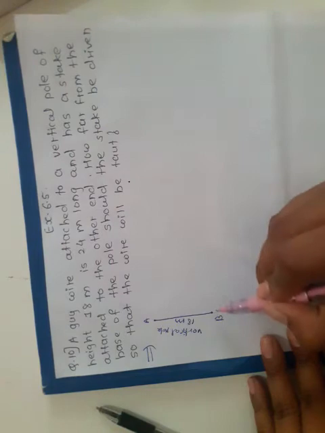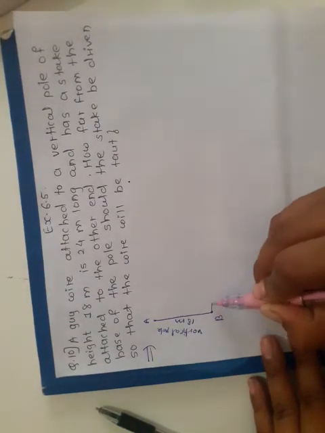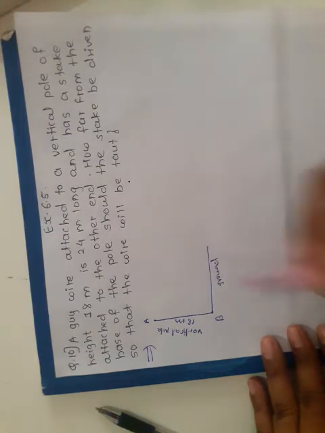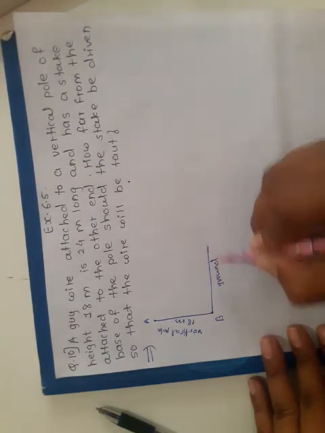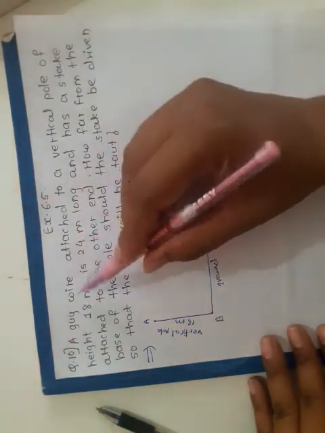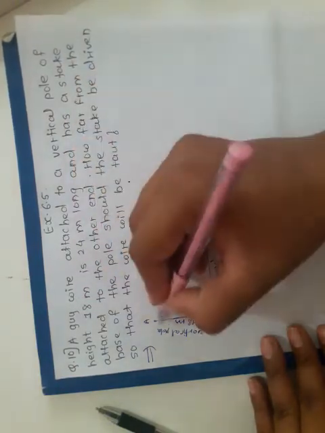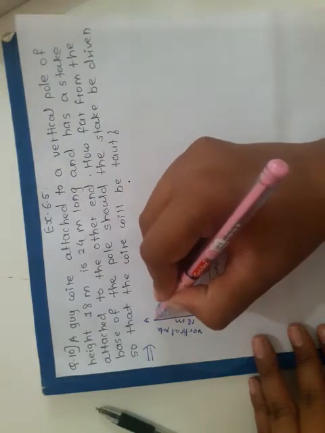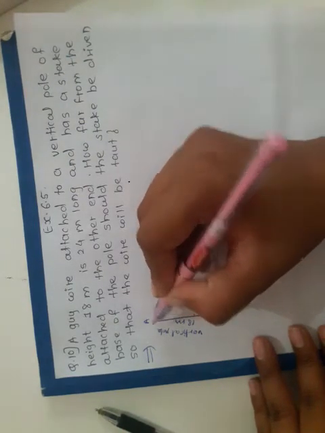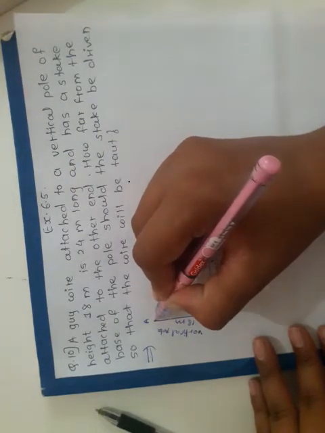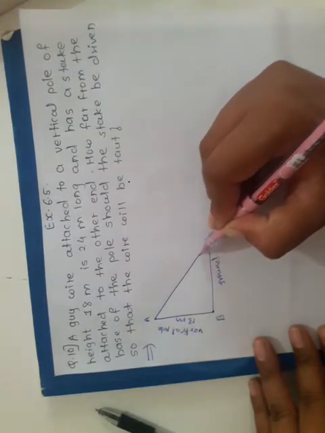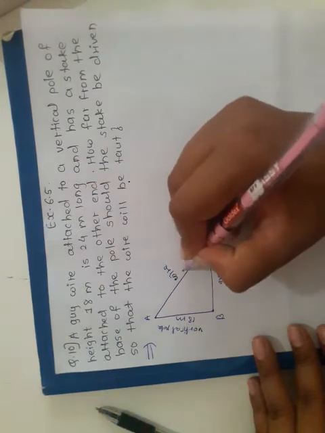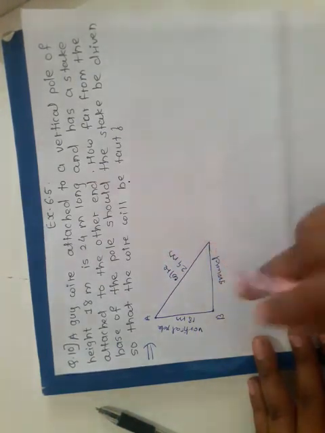Obviously this vertical pole is standing on the ground. Suppose this is our ground. And the guy wire means wire. The wire is 24 meter long, meaning from the top of the pole, if we attach the wire to this ground. Suppose this is our wire and it is 24 meter long.